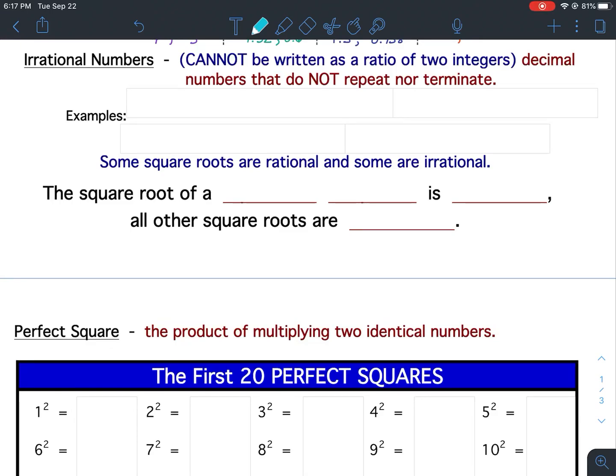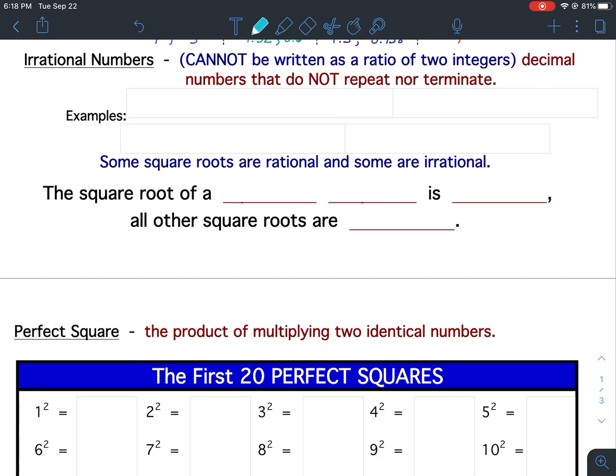Rational and irrational numbers, lesson 1 notes. Now we're going to talk about irrational numbers. Irrational numbers cannot be written as a ratio of two integers. In other words, irrational numbers are decimal numbers that go on forever. They go on forever and they do not repeat. So irrational numbers are decimal numbers that do not repeat nor terminate. Remember, terminate means to end. So they don't repeat and they don't terminate.